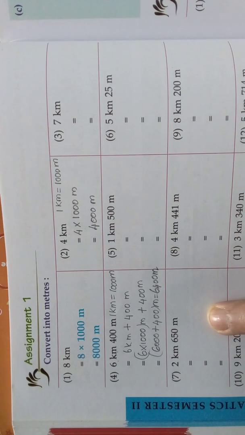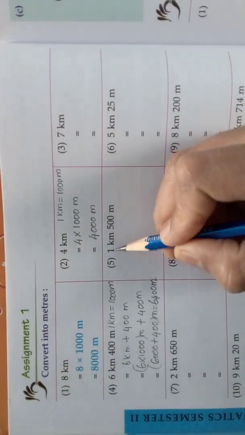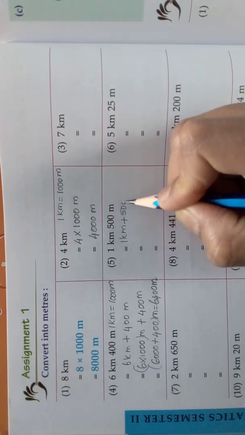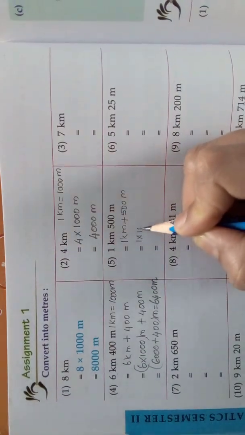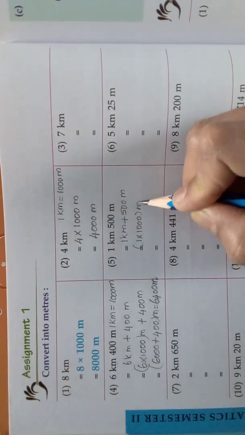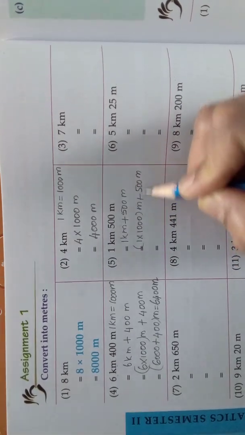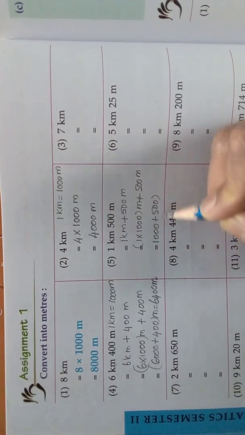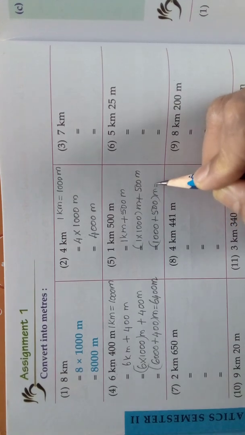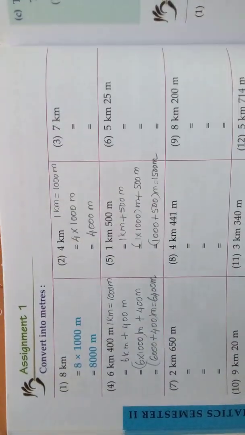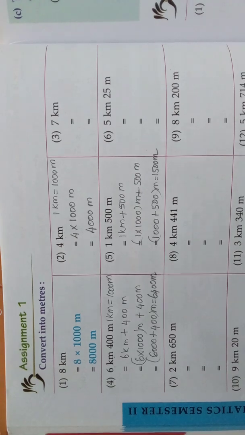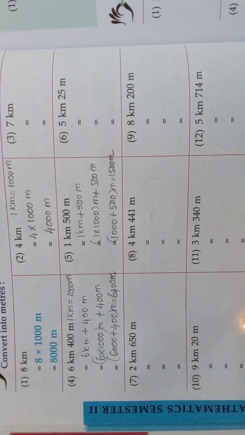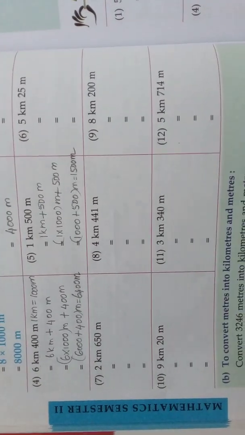What should you do? You should only convert the kilometers. Here see, 1 kilometer 500 meters. So, take 1 kilometer plus 500 meters. 1 kilometer is nothing but 1 into 1000 meters plus 500 meters. So, this is 1000 meters plus 500 meters, that is nothing but 1500 meters. Understood, children? So, like this you do the remaining sums. Convert them into meters.